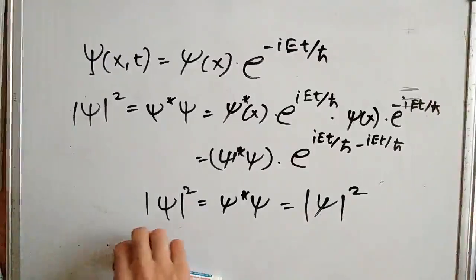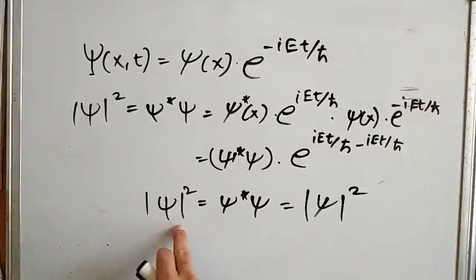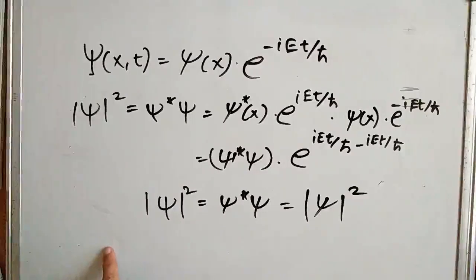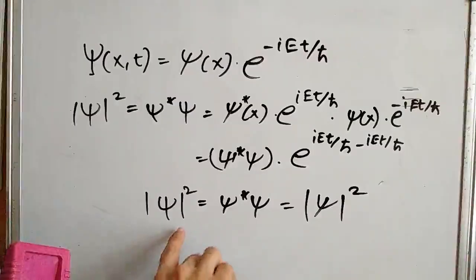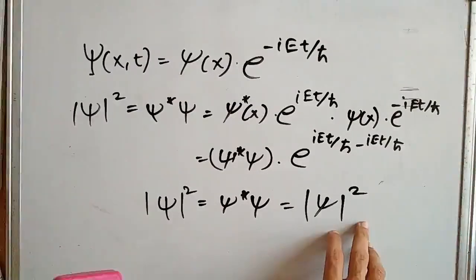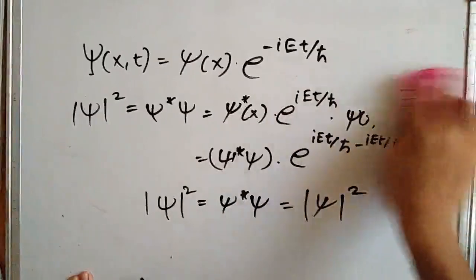And here we can see that the probability density function, mod of psi the whole square, is no longer dependent on time. We make use of this probability density function for finding the position of a particle. So we can say that the entire system has stationary states. The probability density is independent of time.